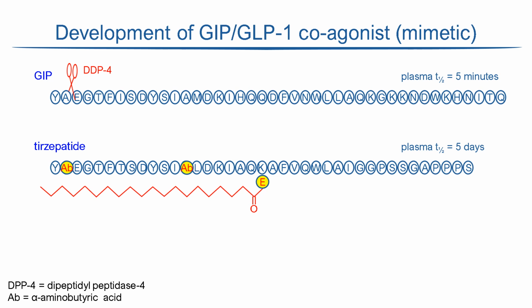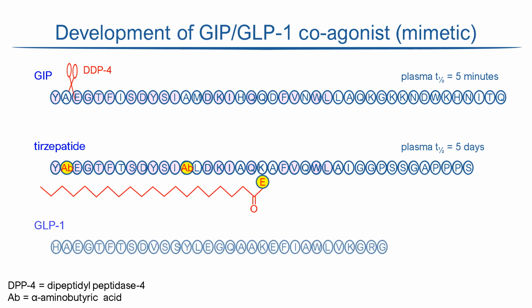The amino acids in tirzepatide are not entirely homologous with those in GIP. As indicated by the pink shading, there are only 18 amino acids in common and complete divergence at the carboxyl end of the peptides. That is because some amino acids were modified to enable tirzepatide to interact with GLP-1 receptors. So, comparing the tirzepatide sequence with GLP-1, you can see substantial homology between the two peptides, as highlighted by the green shading.